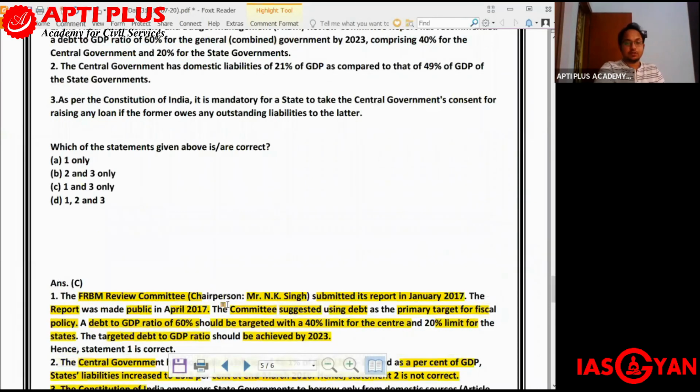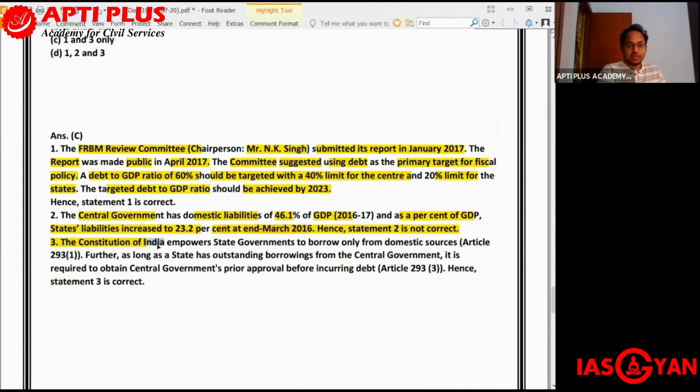The third statement: as per the Constitution of India, it is mandatory for a state to take the central government's consent for raising any loan if the former, that is the state government, owes any outstanding liability to the central government. The Constitution of India empowers state governments to borrow only from domestic sources, that is Article 293(1). Further, as long as the state has outstanding borrowings from the central government, it is required to obtain central government's prior approval before incurring debt under Article 293, Part 3.